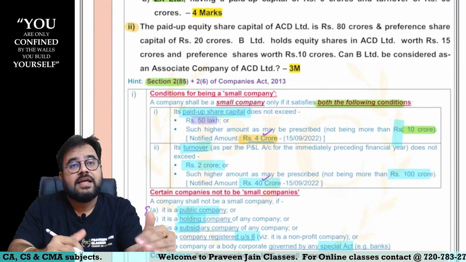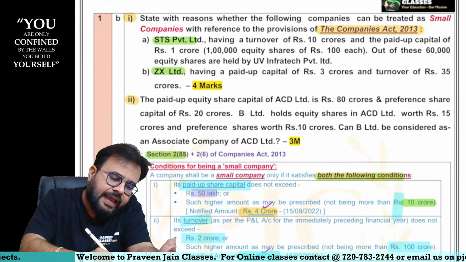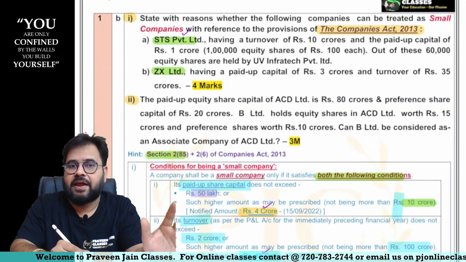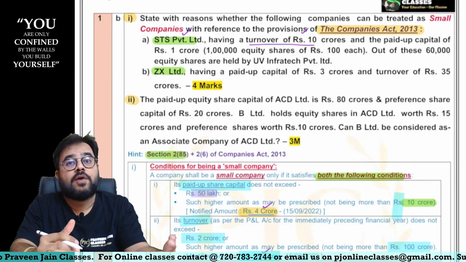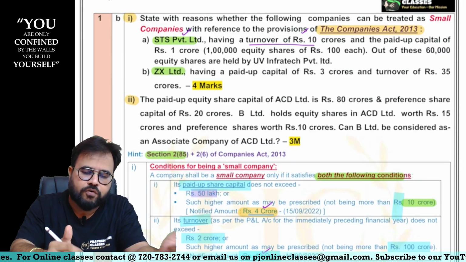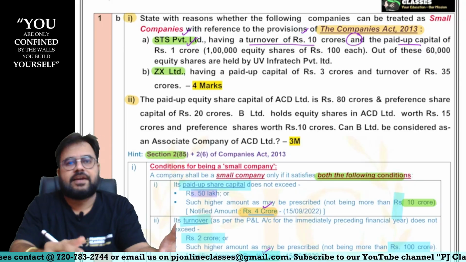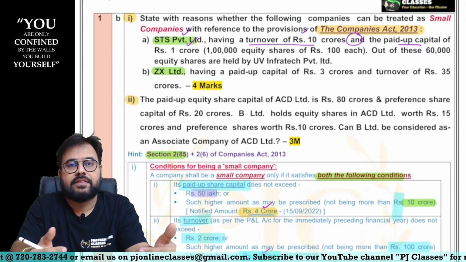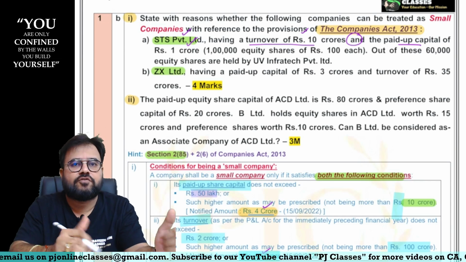Now with this, now try to apply to the particular question, sir. So can I say STS is a private limited company, turnover is 10 crores. Actually we wanted turnover up to 40 crores, limit is allowed, sir. Can I say turnover limit is less than 40 crores? Pakka, good. Plus paid up share capital is 1 crore. Excellent. Can I say paid up share capital allowed by the law was how much, sir? 4 crores. Here it is only 1 crore.